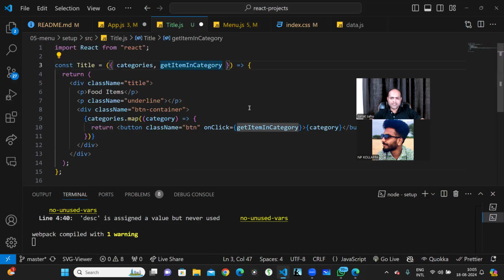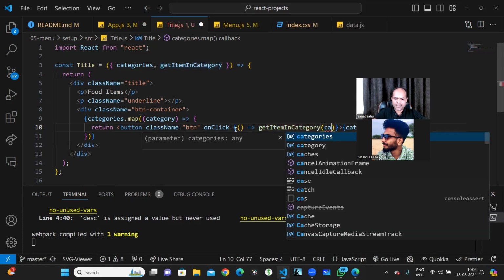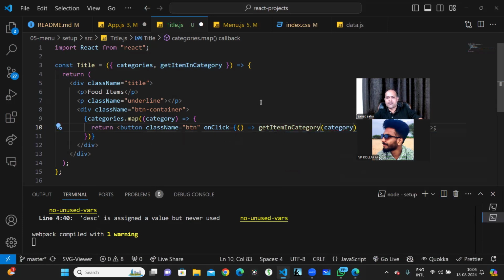So basically, I have to pass the... So how to pass this particular category to that? Not the category, but this particular category we have to pass, right? Whenever I'm clicking here, I have to pass this particular category to there. Only when we pass, then only it should work, right? So in that case, I have to do something like this. I just pass here category. Now it should work.